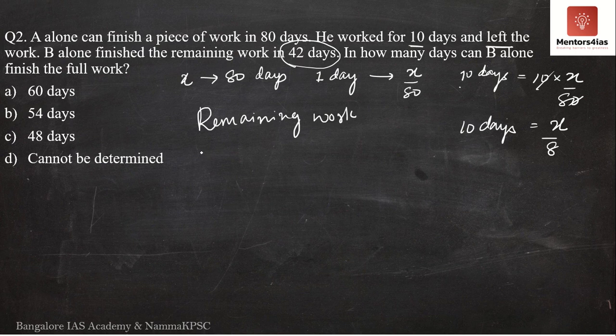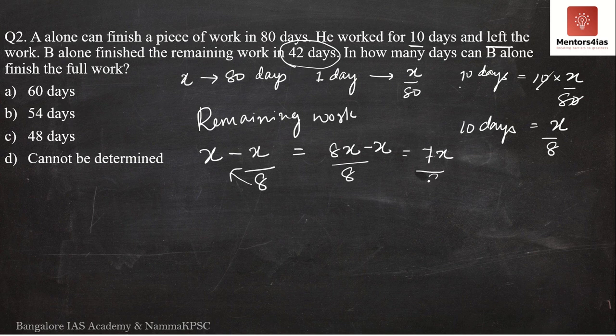We had assumed that the total work is X, whereas the amount of work completed by A is X by 8. Then the remaining amount of work is nothing but X minus X by 8. This is nothing but 8x minus x by 8, which is nothing but 7x by 8.